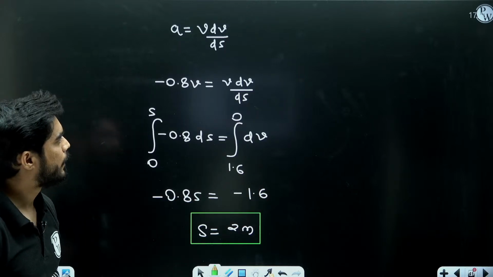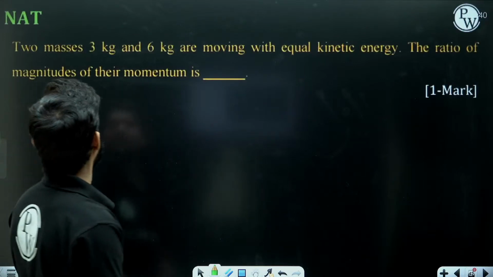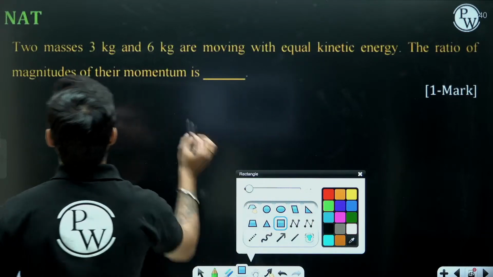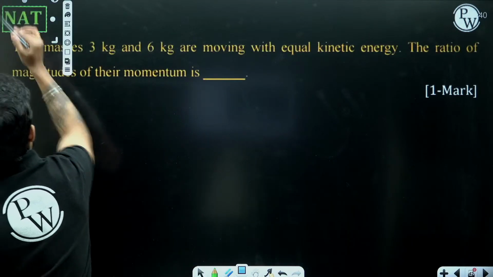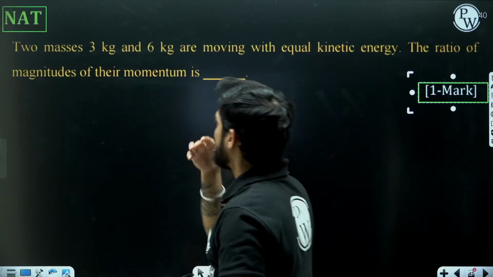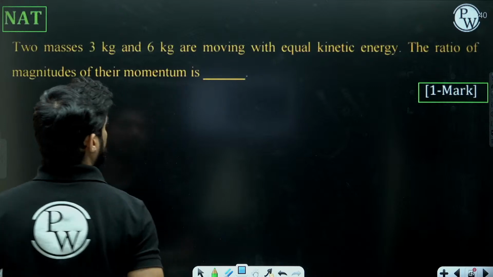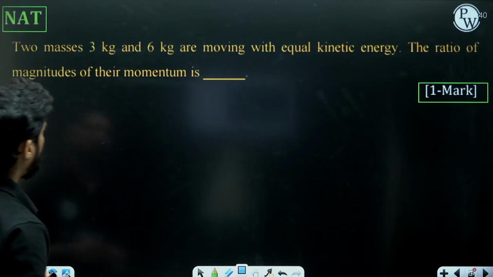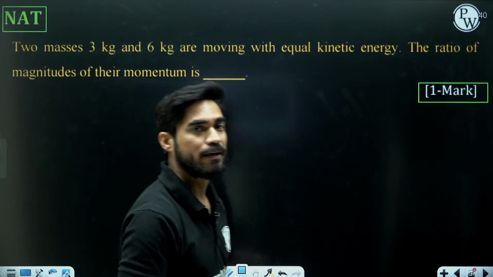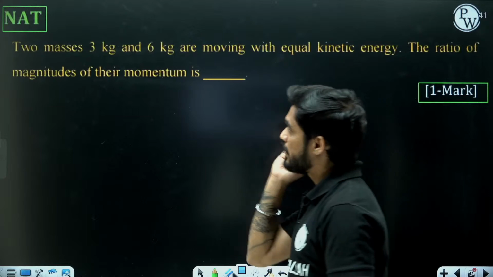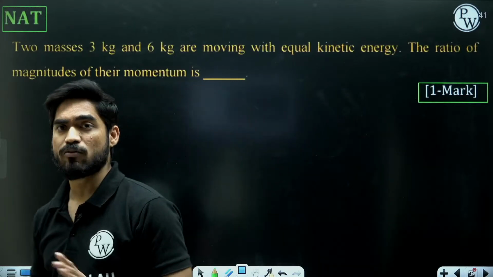Okay. Let's move on to the next question, and this next question is of 1 mark. A simple NAT question of 1 mark. Two masses 3 kg and 6 kg are moving with equal kinetic energy. Ratio of magnitude of their momentum is